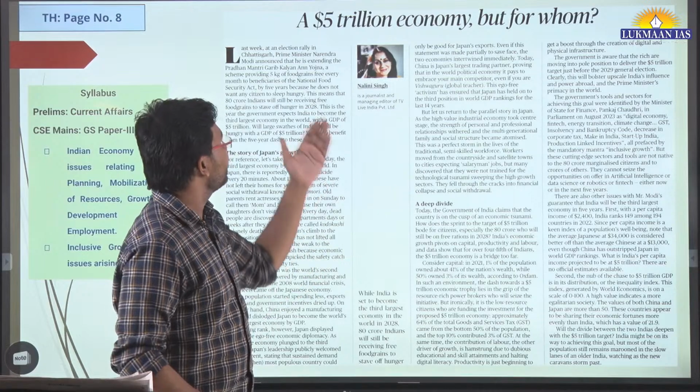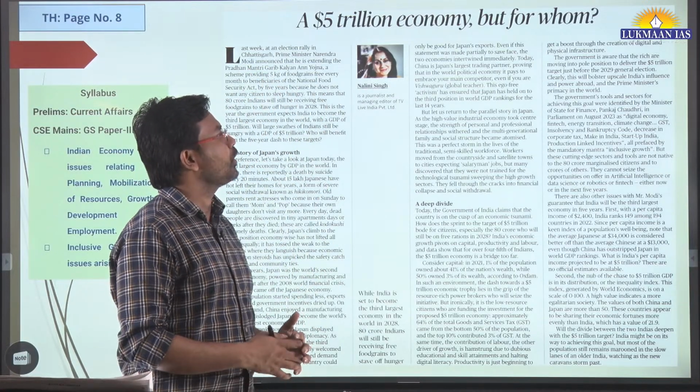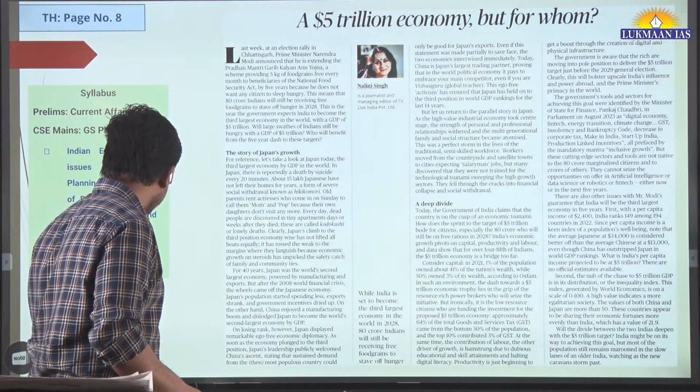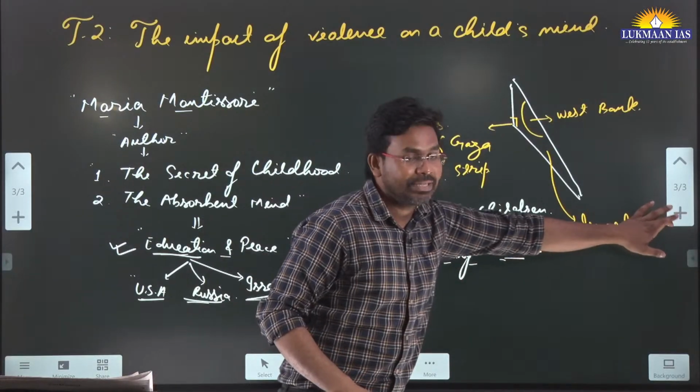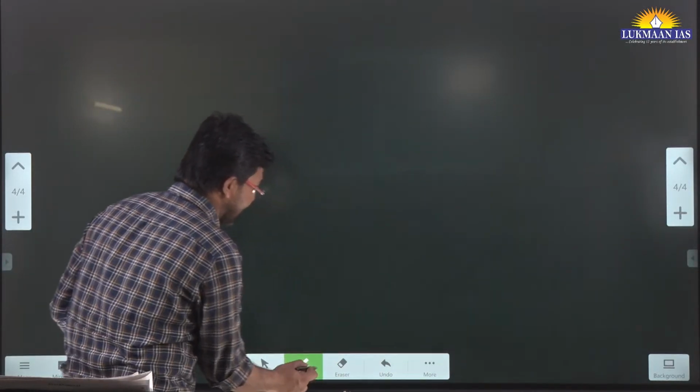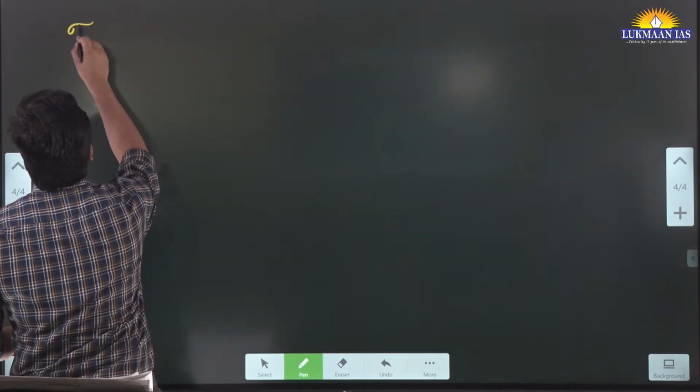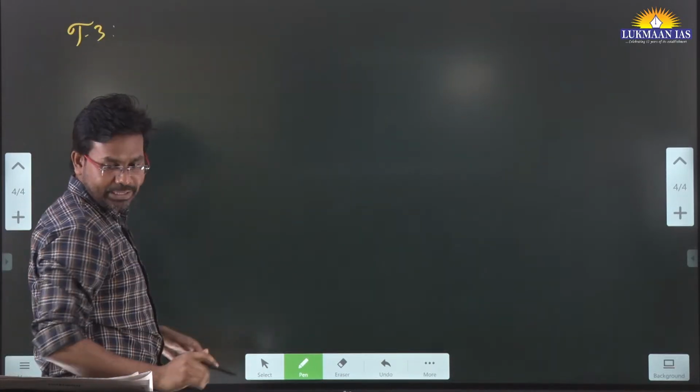Another article says, a $5 trillion economy, but for whom? This article is nicely written once again. These articles give us different thought processes, different ideas. So we are going to discuss this particular article also. This is article number 3 for the day.